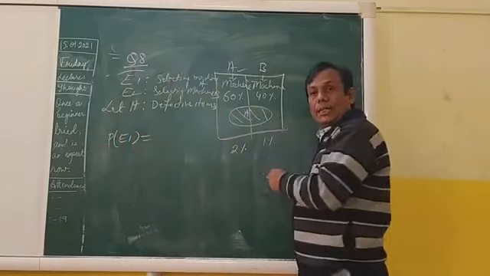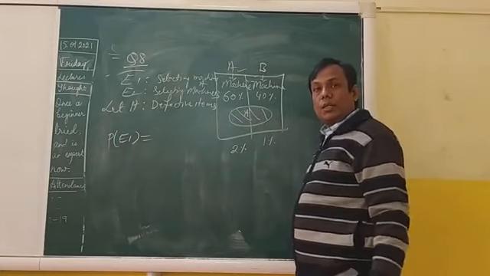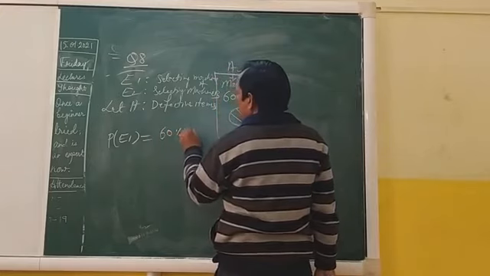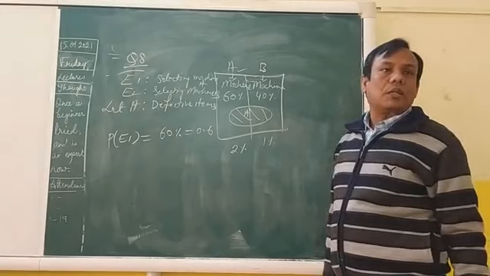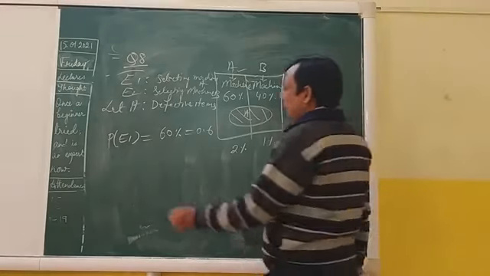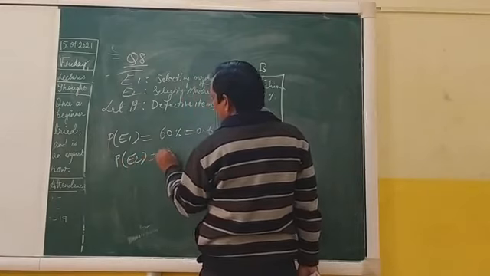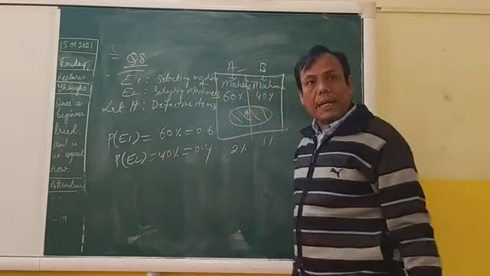It is 60%, the output is 60%, so P(E1) is 0.6. P(E2), the probability of E2, is 40%, so it is 0.4.